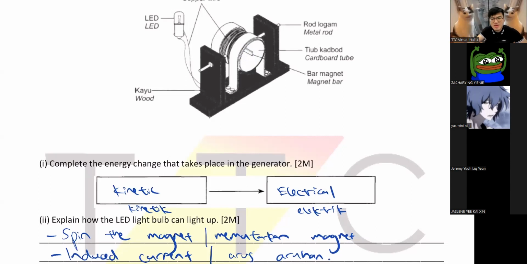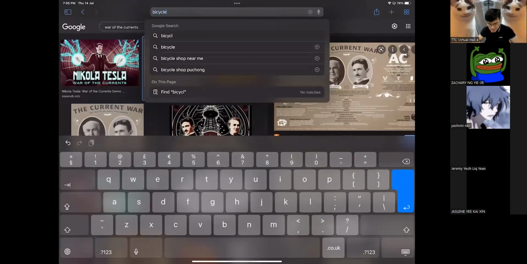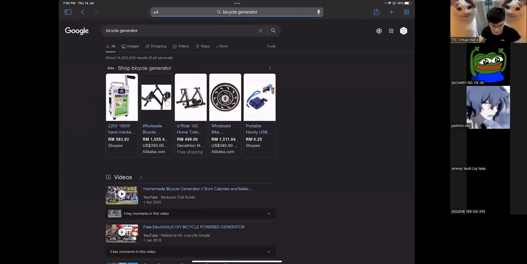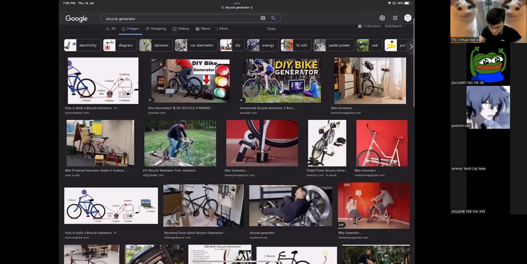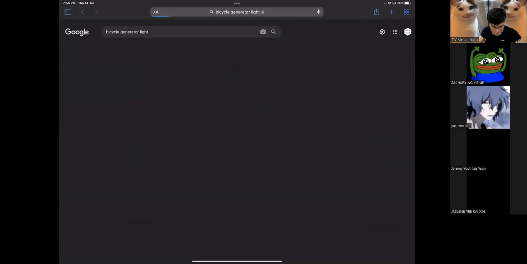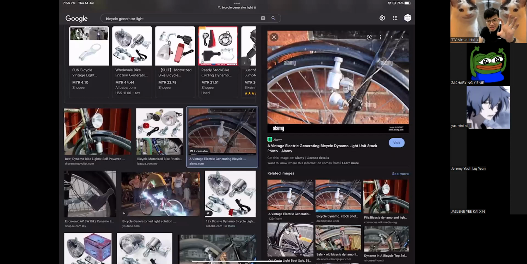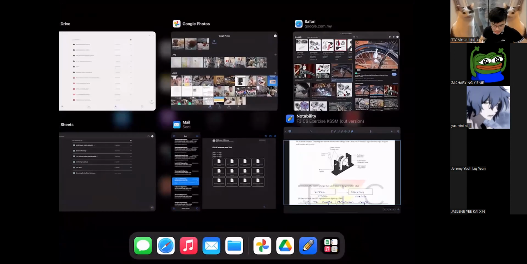Have you guys seen those bicycles with headlights? There's a generator at the back wheel there. Okay, let me show you. I mean, not every one of us has a bicycle. Okay, bicycle generator. Are there this thing? Wait. Hey, wow, it's showing me this. Okay, generator light. There, you see? That thing, can you see the silver thing that's sticking to your wheel? That's the generator. So when you cycle, you give it kinetic energy, so the light bulb, the headlight, will light up. Okay, simple, huh?